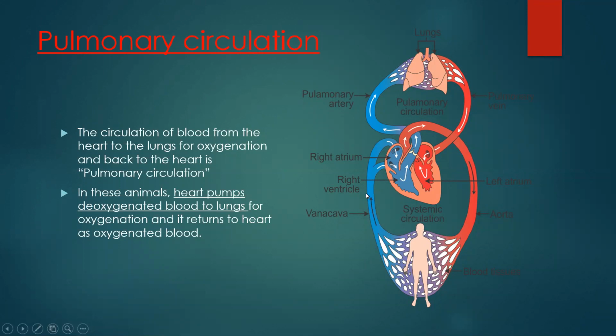Now the human heart has a superior vena cava and an inferior vena cava. Both vena cava carry deoxygenated blood. This deoxygenated blood, that is impure blood, or oxygen deficient blood, you can see in blue color, whereas the red color indicates oxygenated blood.